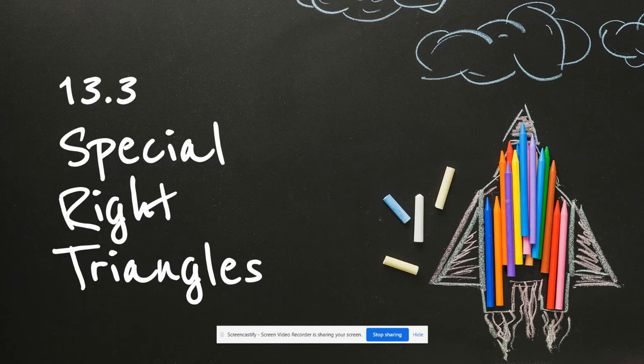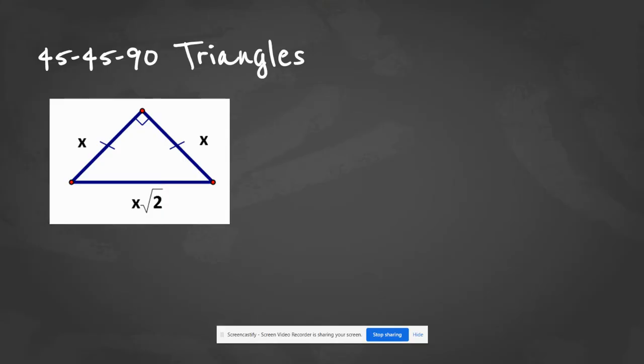But first and foremost, there are some special right triangles that show up periodically. And the first one we're going to look at is a 45, 45, 90-degree triangle. So basically what this means is that you have a right angle, and then the other two angles are going to be 45 degrees. And there's going to be a correlation between the angles that measure 45. They're going to correspond to the side across, right? And then your 90-degree angle will always correspond to the length across that as well. So when you have a 45, 45, 90-degree triangle like this one, it will always carry the same pattern where the sides that are congruent are x's and the hypotenuse is x square root of 2.